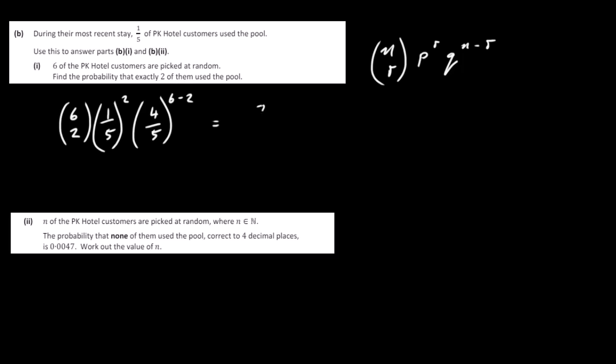You get 768 over 3125, and that actually ends up being a terminal decimal, 0.24576.